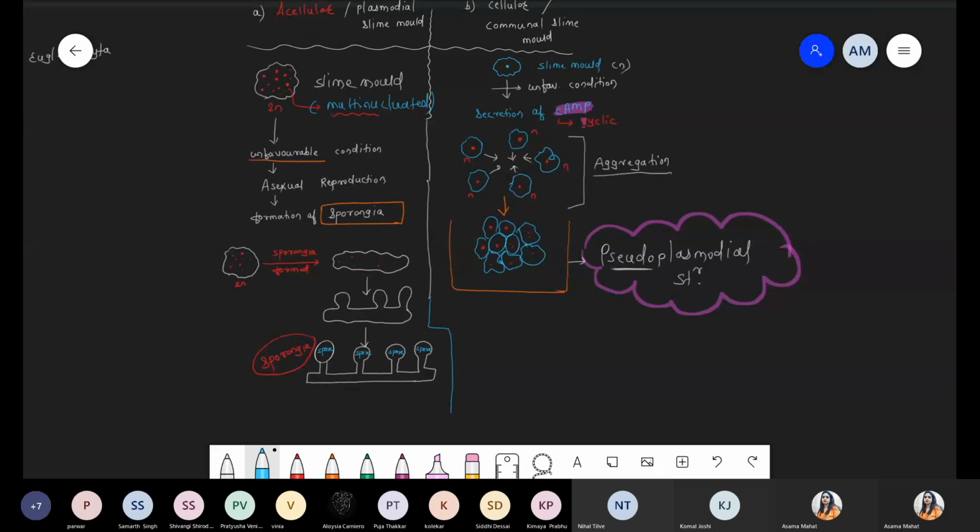And remember, maximum यहाँ से question नहीं बनता for the NEET examination, but हाँ हमारे test में definitely one question on the slime mold होगा. So for the test you have to prepare this, but just remember the only one word. Say acellular plasmodial structure, cellular communal, also called the pseudoplasmodial structure. That's it. And where is the cyclic AMP released? When we are talking about formation of community, when we are talking about the communal slime mold. Got it? This point is clear, everyone?